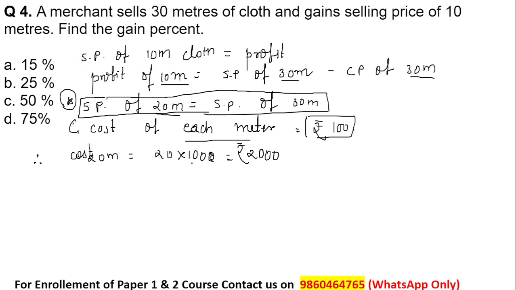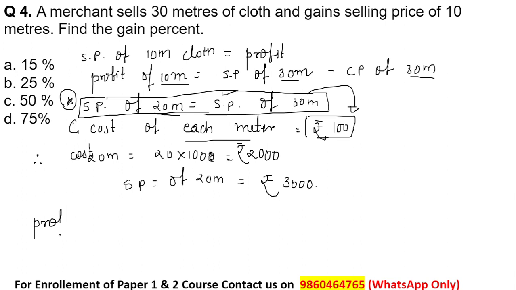So here the selling price of 20 meter cloth can be found out using the selling price of 30 meters, that is equal to rupees 3000. Got it? Because 30 meter cloth is mentioned over here. Each is of 100, so the selling price will be equivalent to 30 meters. It means 30 into 100. So 3000 rupees. Okay.